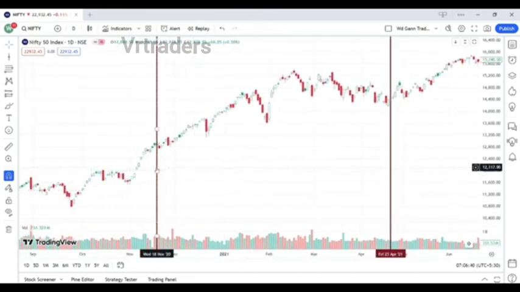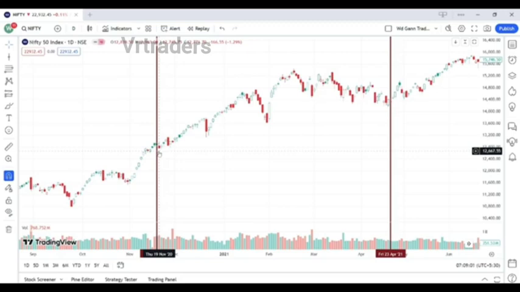Here is our date, 18 November 2020. Here you can see that the market trend was in the upward direction. But exactly after this date, you can see the market fell the next day by 166 points. So from all this, we can say whenever a quadrature aspect is formed between Venus and Saturn planet, you will see a reversal of 150 to 300 points in the Nifty in the next 1 to 2 days.